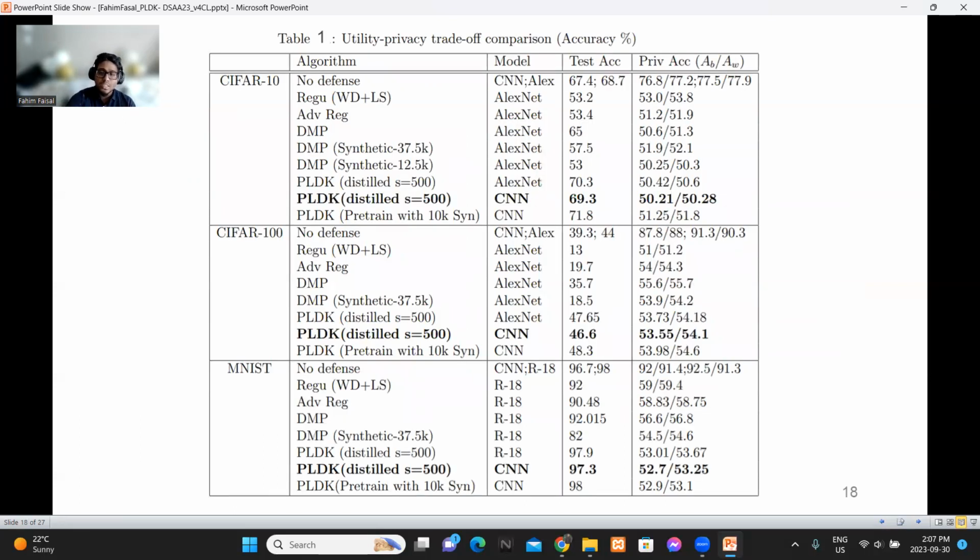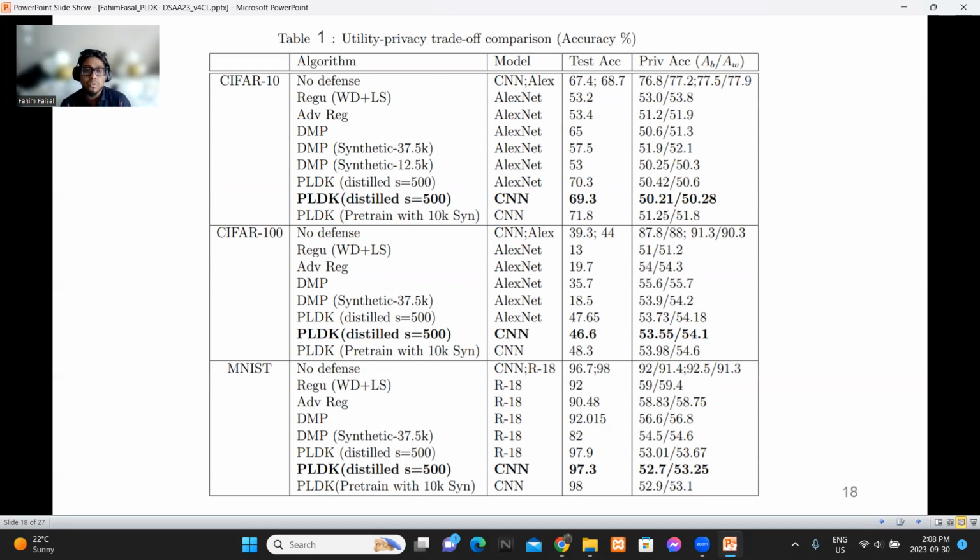So in case of comparison, we compare with the no defense case, which is the best case, then regularization, which is a combination of weight decay and label smoothing. We compared with adversarial regularization, which tries to maximize the model's performance and at the same time trains an adversarial model which tries to minimize the accuracy of the attack model. And DMP is a knowledge transfer, which is distillation for membership privacy. We also compared with DMP when synthetic data is used. We also compared with KCD in a separate table.